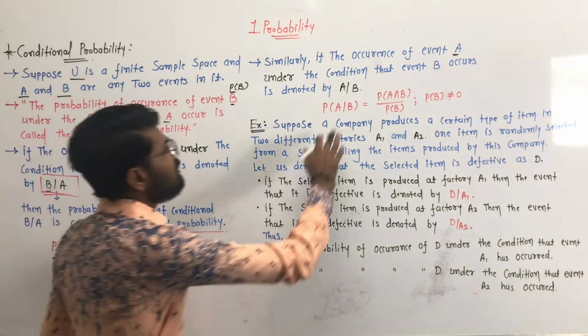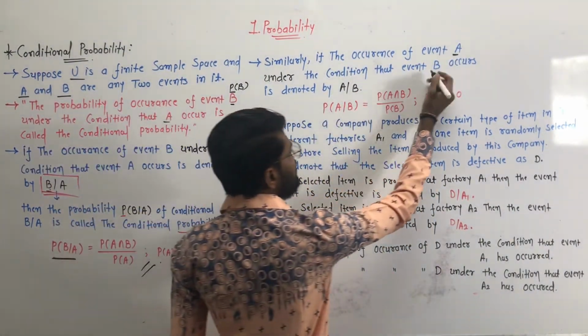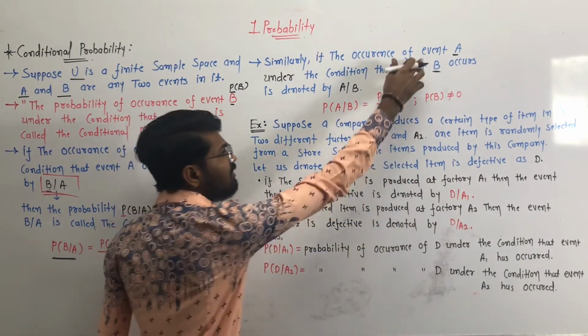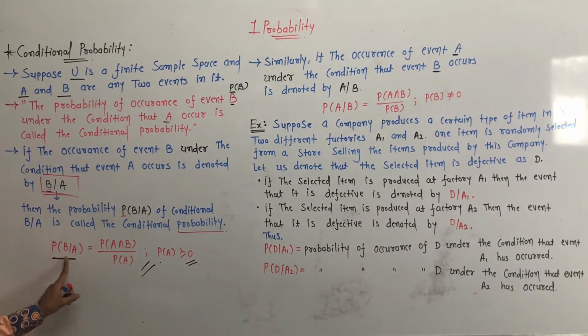Similarly, if the occurrence of event A is under the condition that event B occurs, here event A depends on event B, whereas earlier event B depended on event A.